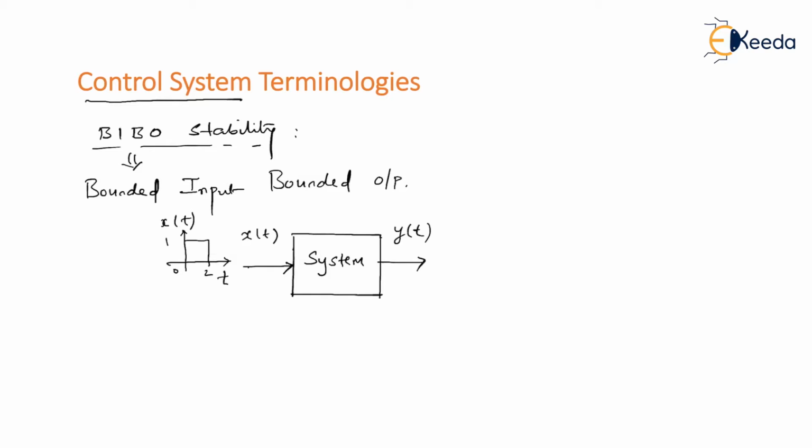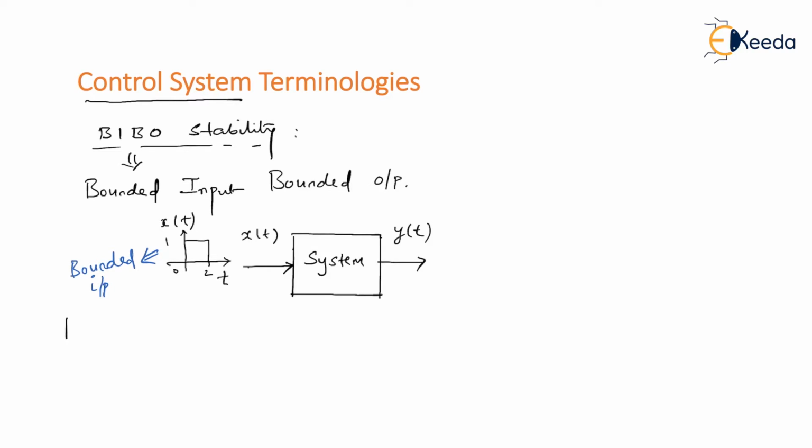Please understand my statement. Here the amplitude of the pulse is nowhere approaching infinity, then I can define that pulse as a bounded pulse, or I can define that input x of t as a bounded input. So this is actually called a bounded input. Please understand, any characteristic which has finite amplitude throughout time is called a bounded input.